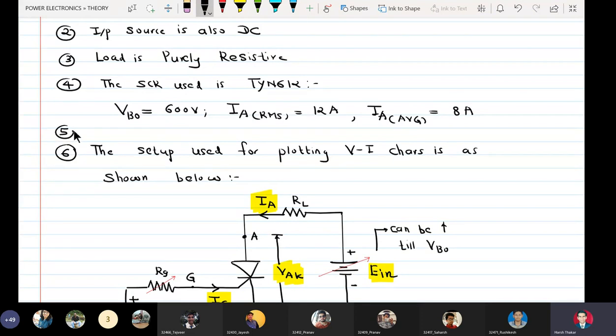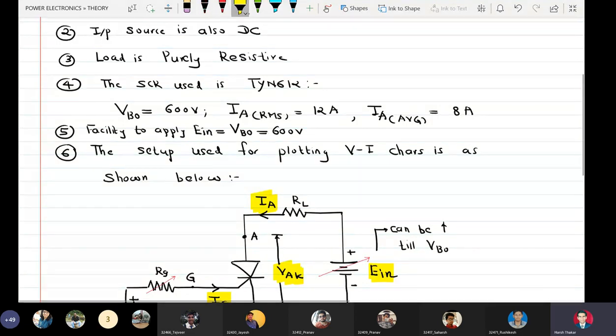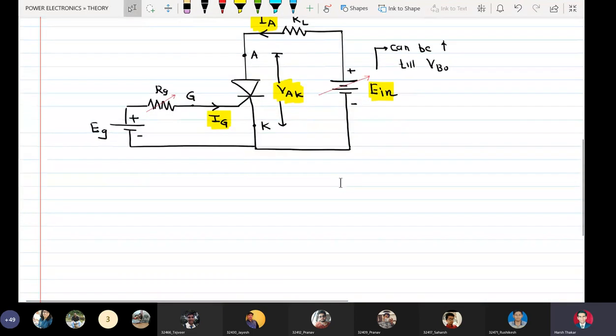The fifth assumption is facility to apply EIN equal to VBO equal to 600 volts.